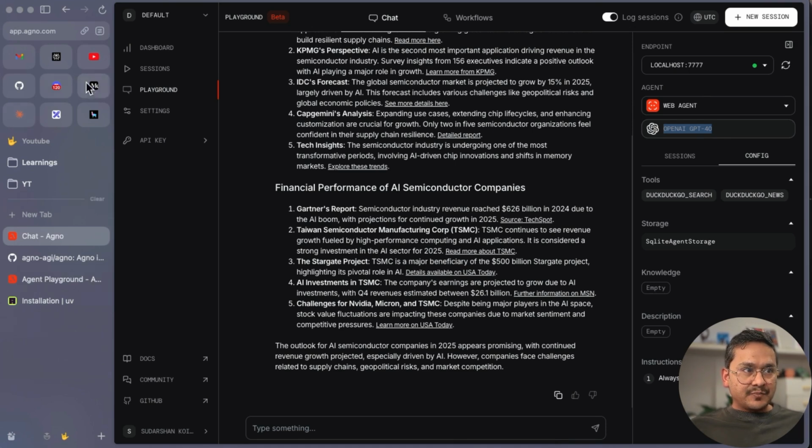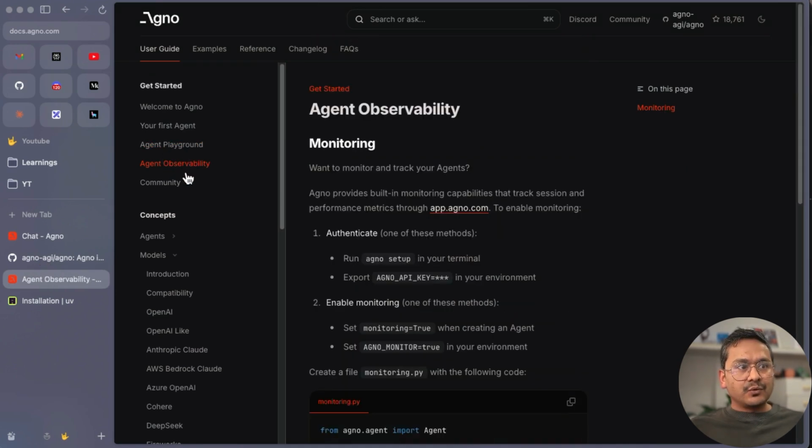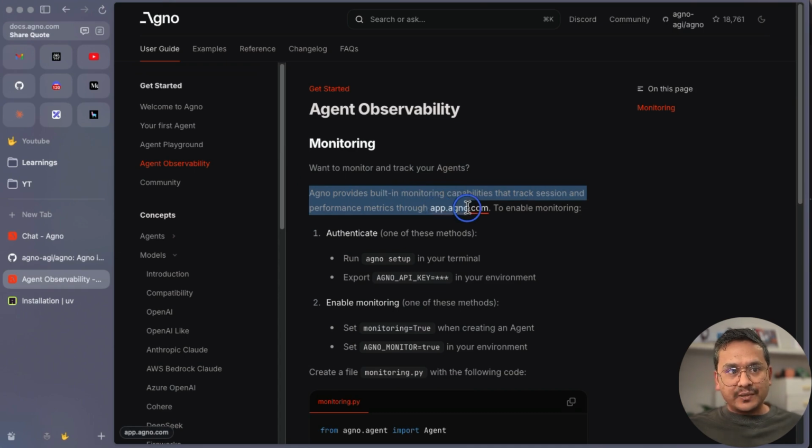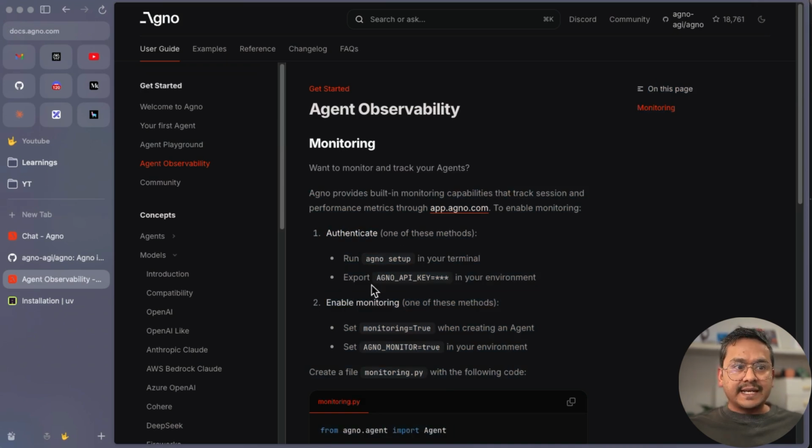Now the last part remaining is the agent observability. Monitor and track your agents. For that, let's go through the documentation. If we go to the agent observability, you want to monitor and track your agents, right? AGNO provides built-in monitoring capabilities that track session and performance metrics through AGNO, the same UI that we went before. To enable monitoring, authenticate, we already authenticated.